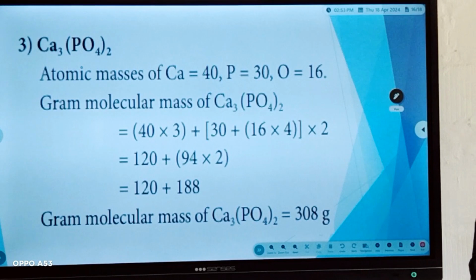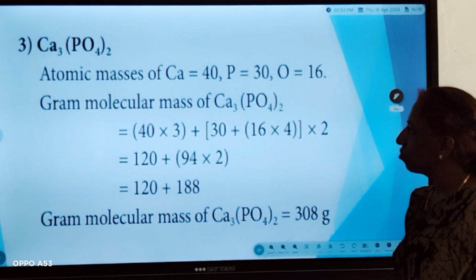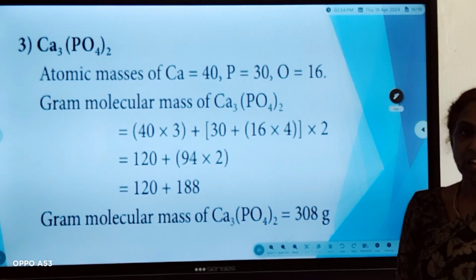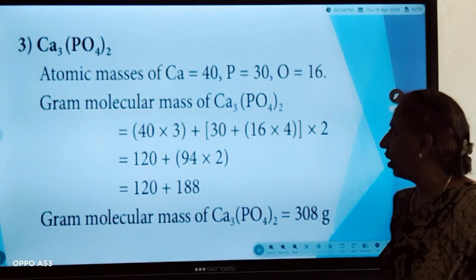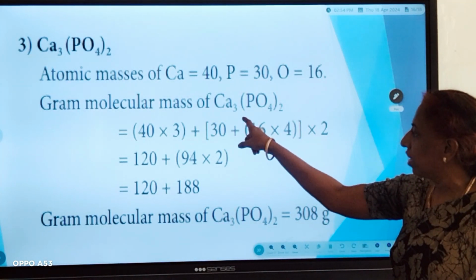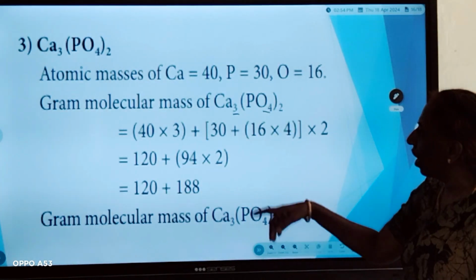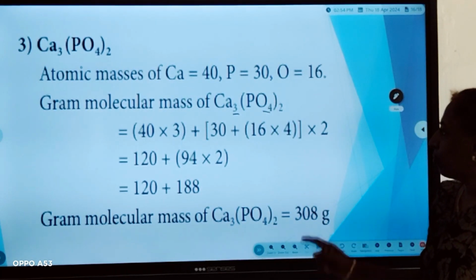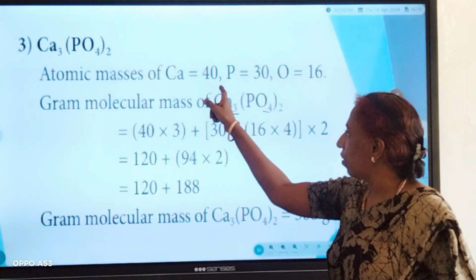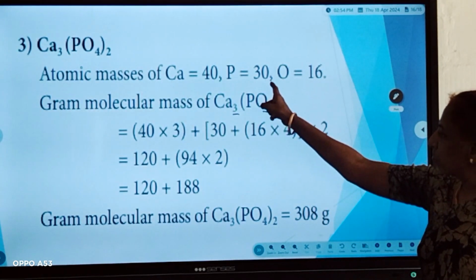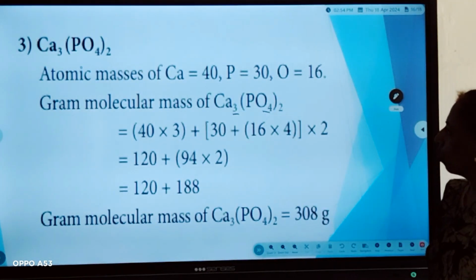Next, we will find gram molecular mass of calcium phosphate. The hint is given for you here: calcium is 40, phosphorus is 30 and oxygen is 16. First we have to see how many atoms of calcium are present. 3 are present, oxygen is 4, and only one atom of phosphorus is here. So calcium's value is 40 into 3, phosphorus is 30 and oxygen is 16. How many atoms of oxygen are there? 4 atoms of oxygen.